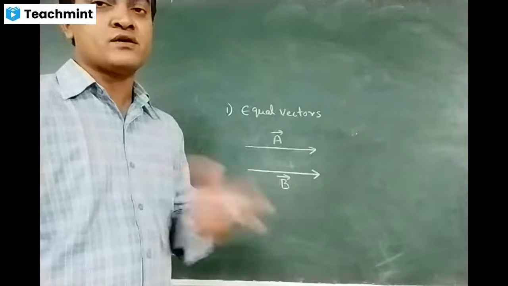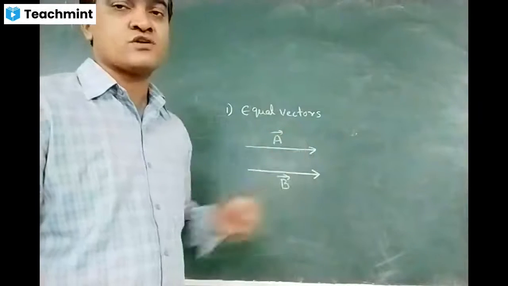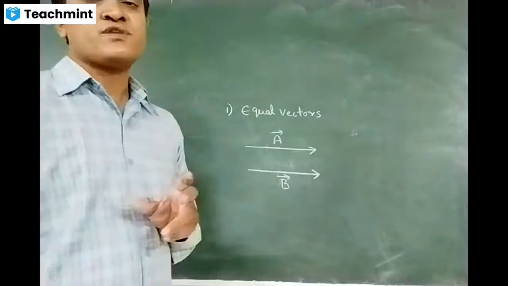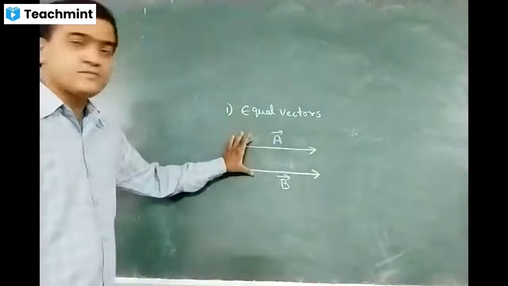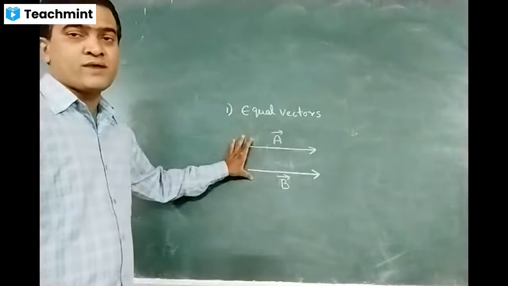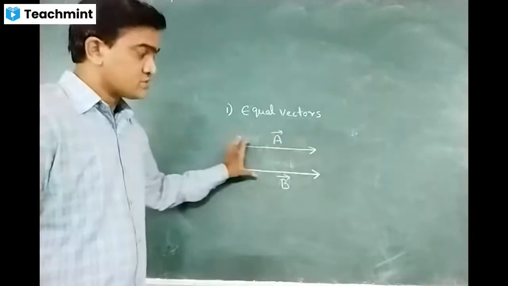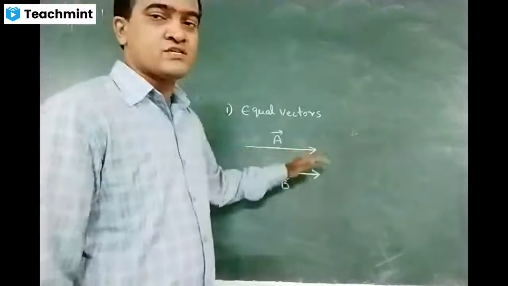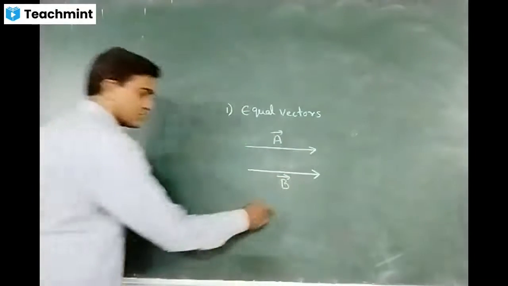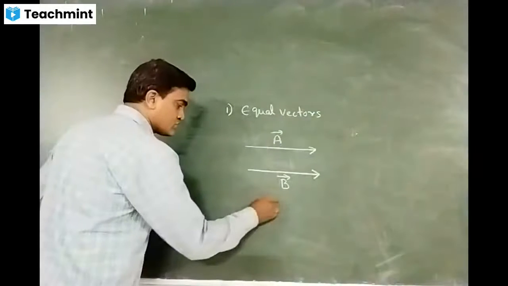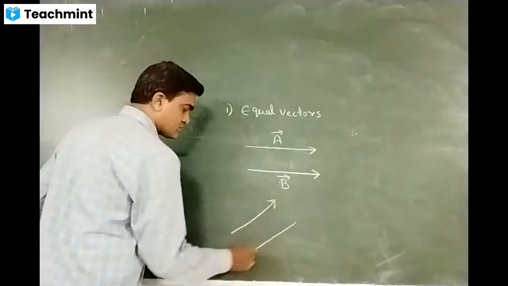three important terms that we got for equal vectors. What are those terms? First, they should have equal magnitude. Parallel in the sense, not only like this, I can also draw the vectors like this.